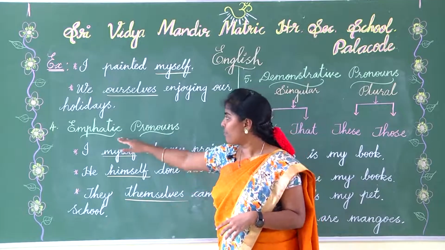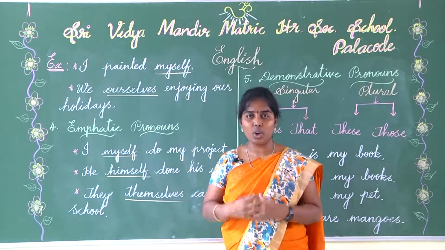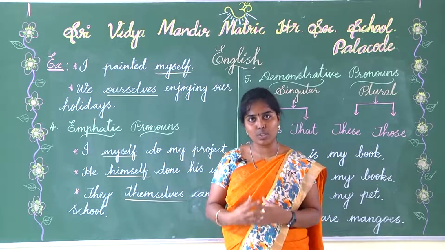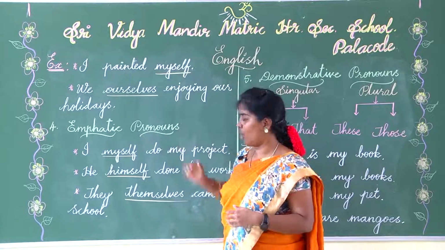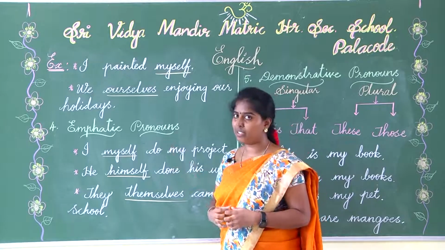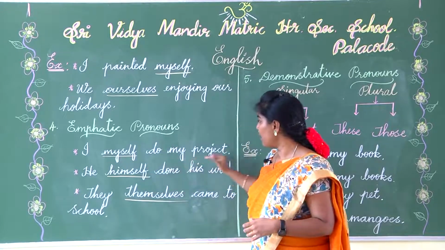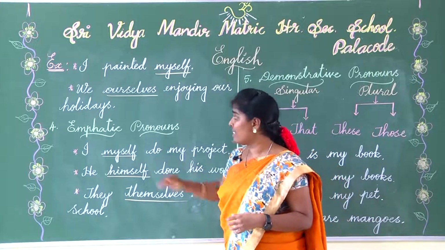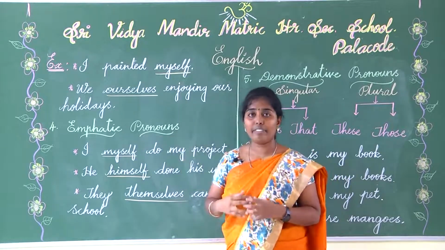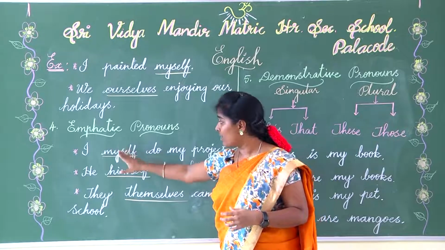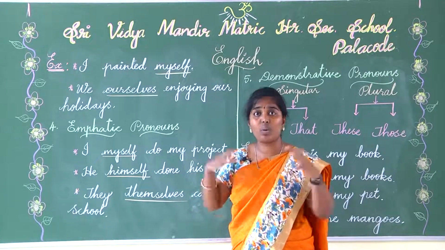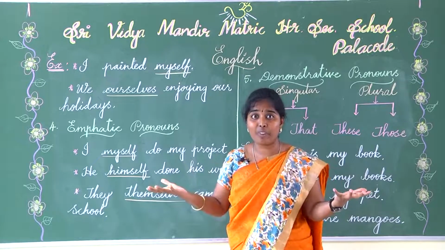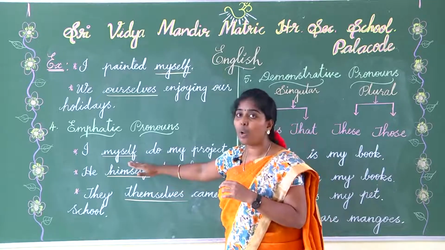Now, let's see emphatic pronouns. Emphatic pronouns give importance to the subject or emphasize something. That is known as emphatic pronoun. We have some examples here. I myself do my project. Here, myself is the emphatic pronoun, where myself is giving a stress that I myself did my work. No, I didn't get any other help from the others. So that is the stress for myself.